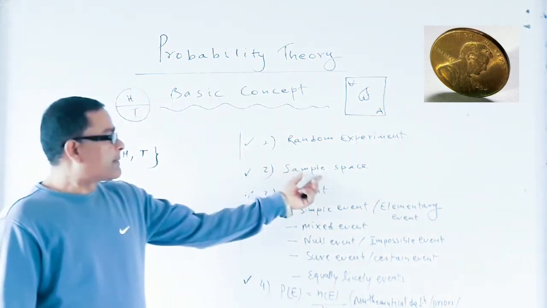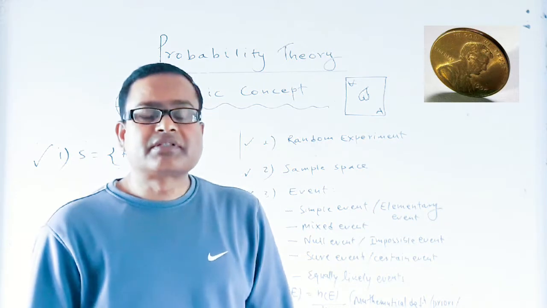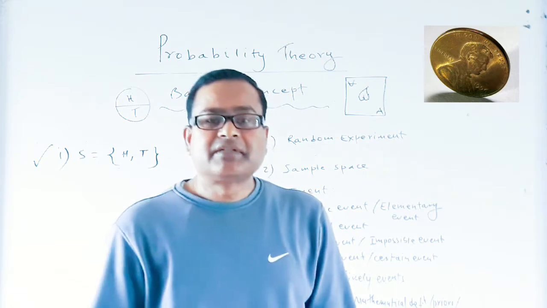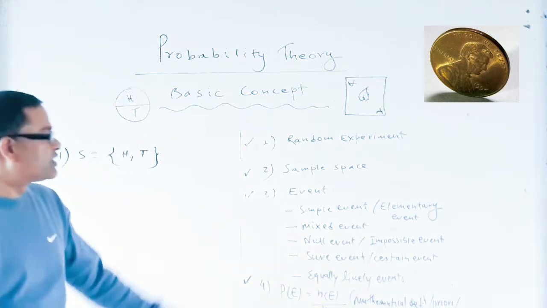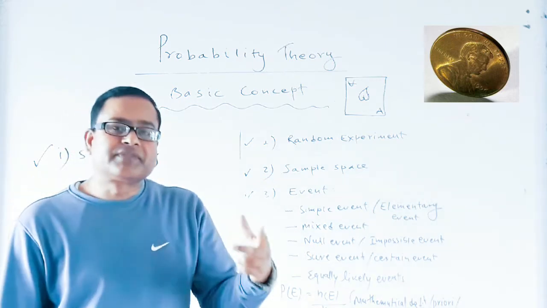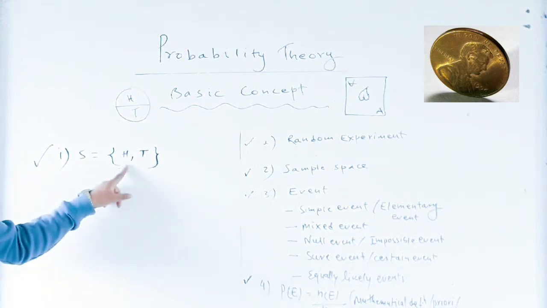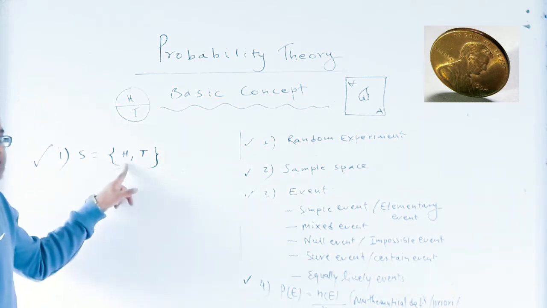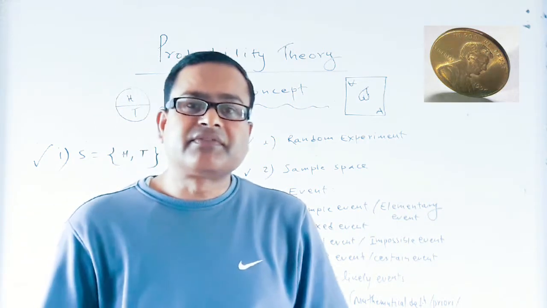So dear students, sample space is the set of possible outcomes of an experiment. As we know, probability theory is based on set theory, so on the basis of set theory we can define sample space. A sample space is the set of all the possible outcomes of a random experiment. When we toss a coin, the possible outcomes are head and tail, so the sample space is {H, T}, the set of head and tail.